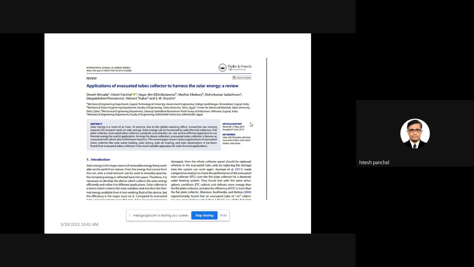In this review article, around 60 to 70 research articles have been used, and from it I came to know that there is good potential for evacuated tubes in solar thermal applications. Not only for water heating and drying, but you can also use these evacuated tubes with a hybrid photovoltaic and thermal system.